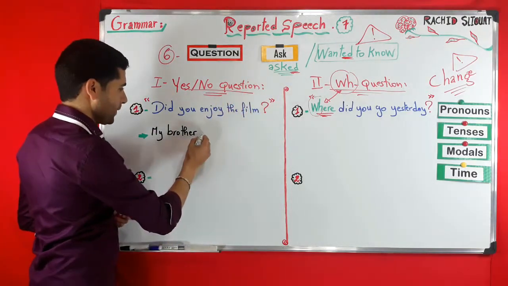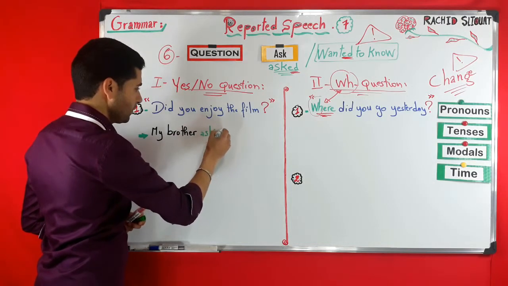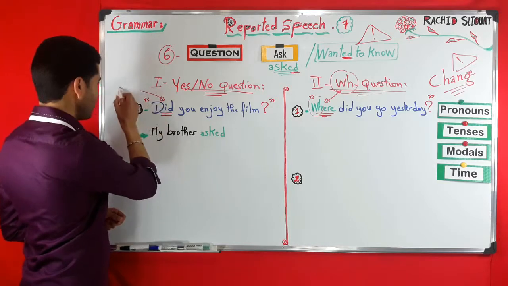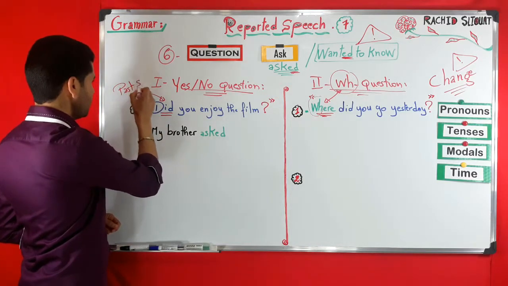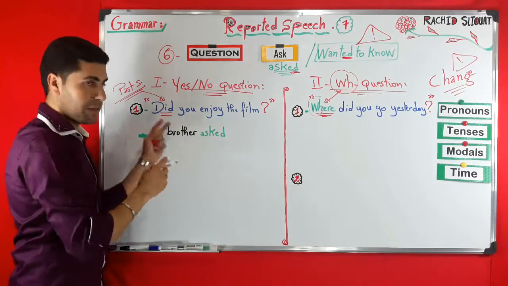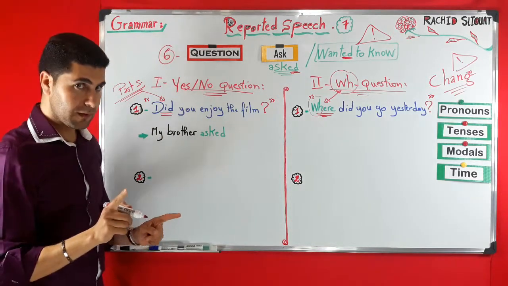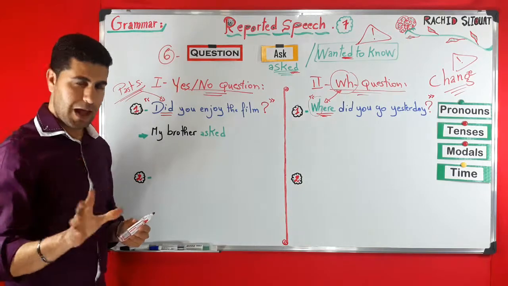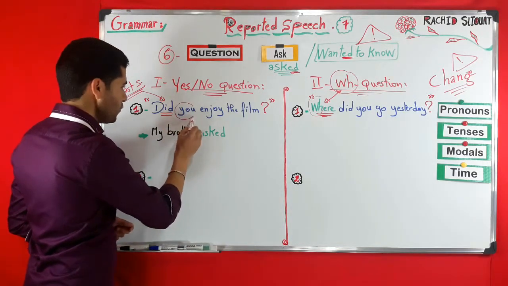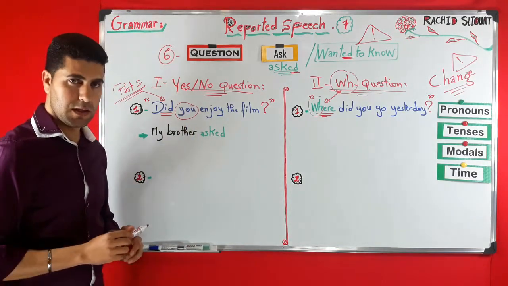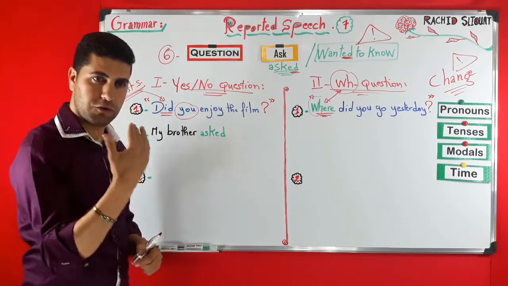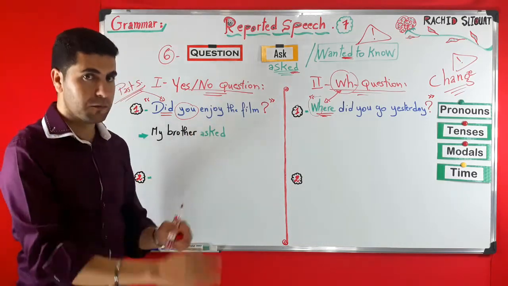My brother asked. As you can see, here we have did, and this is the past simple. The past simple in reported speech becomes past perfect. This is what we saw in the first episode. Now here we have you, and we said you can either be I, or he, or she, or even they if it is plural.